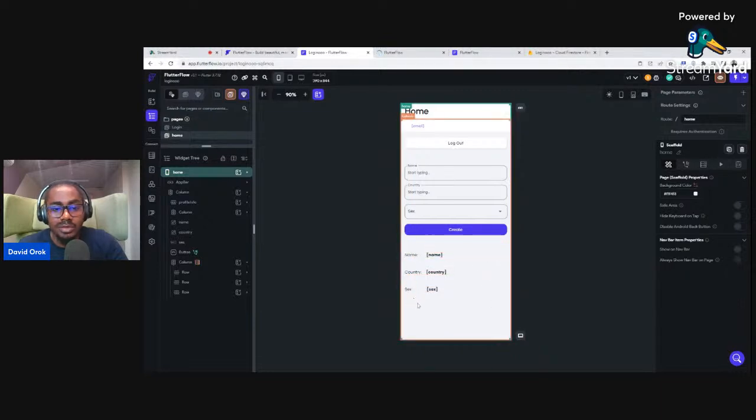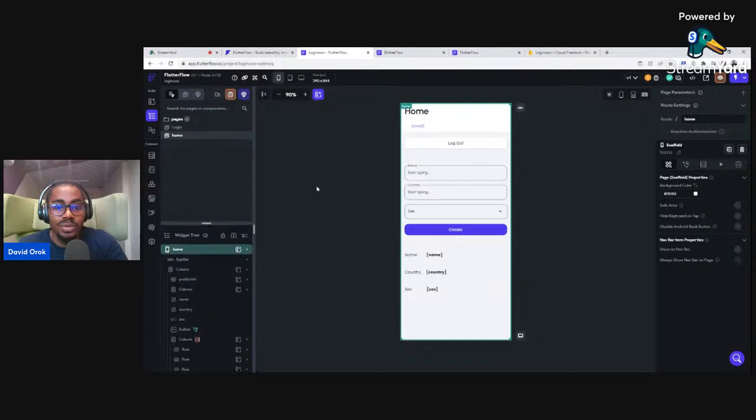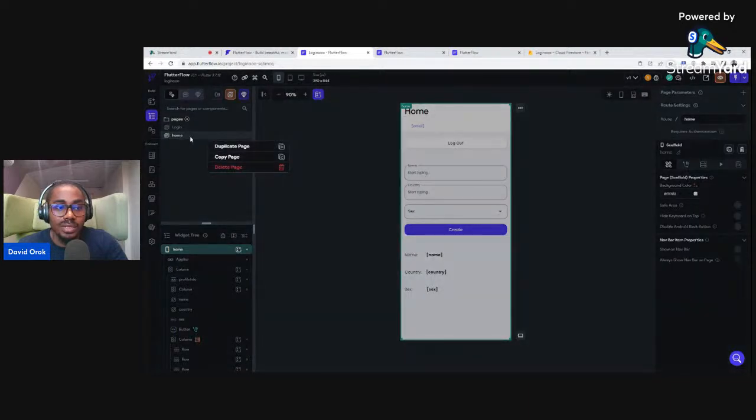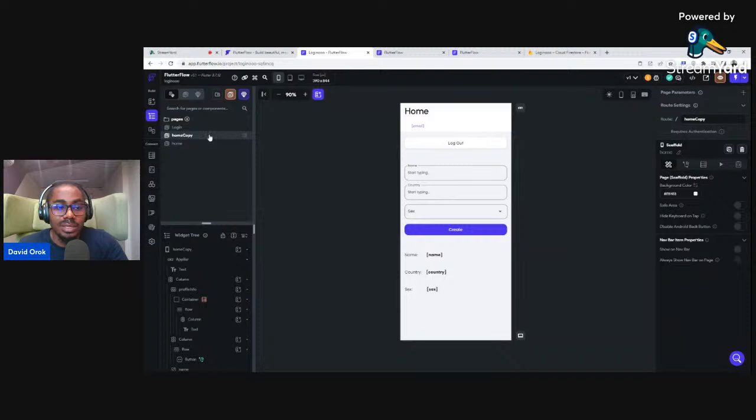So how do we implement update and delete? We just need another screen where we can put some information and update it. So first of all, I will duplicate this home screen. I'll right click on it and duplicate the screen. I'll come here and update the name. Let's just say update. All right, so we now have these.